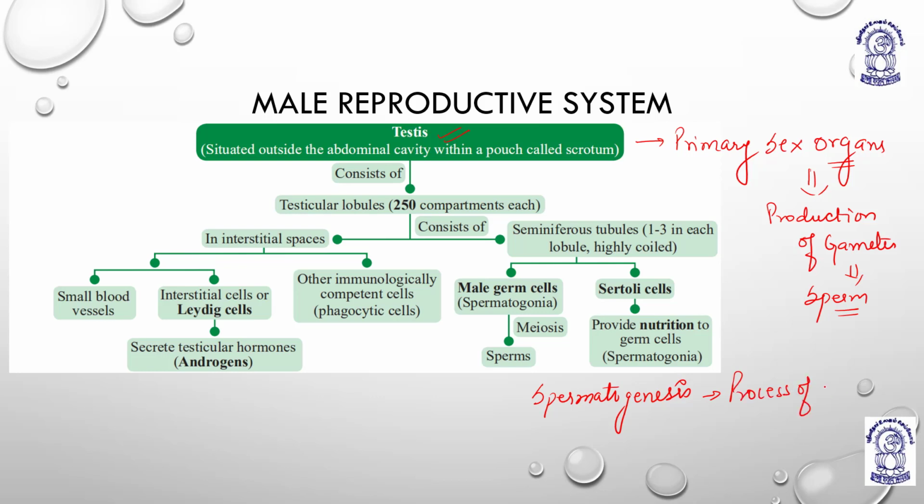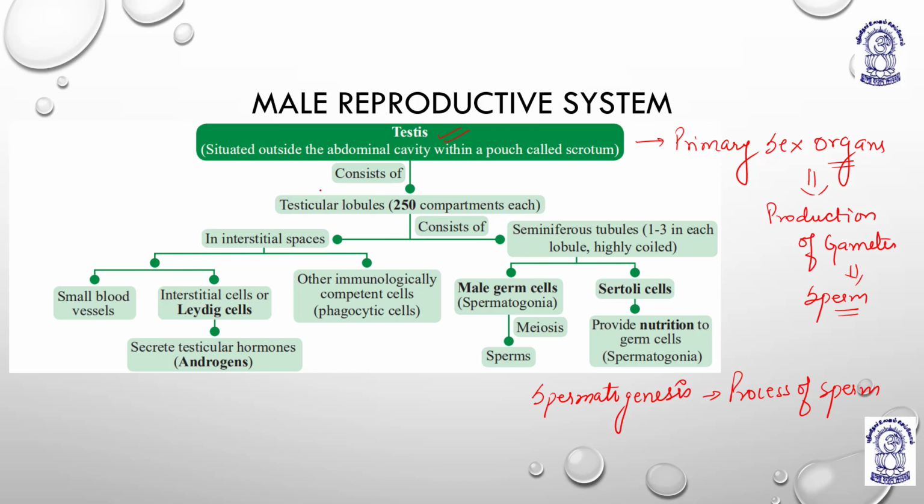Spermatogenesis needs a temperature around 2 to 2.5 or 3 degrees Celsius lesser than the body temperature. So your body temperature is what? 37 degrees Celsius, meaning 37.4 degrees Celsius. This temperature needs to be reduced when we talk about the process of formation of sperm. So sperm needs around a temperature of 2 to 2.5 degrees Celsius lesser than the normal body temperature for their